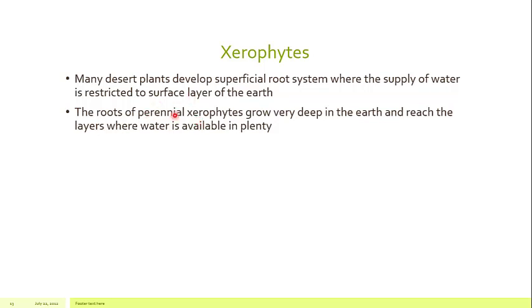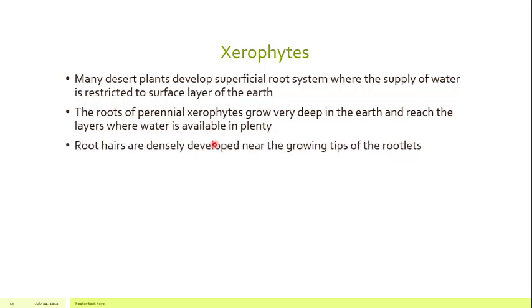But there are certain other plants which are perennial, and they have to resist and overcome the drought condition in the growing season, in the life cycle. So they make a very deep and extensive root system which reaches the water available in the very low layers, and it can absorb the water.